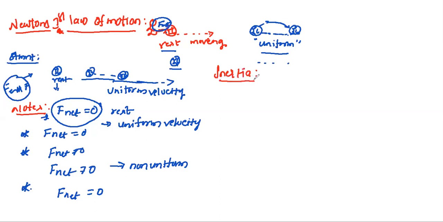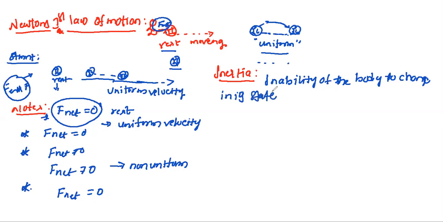Inertia. Inertia can be defined as the inability of the body to change its state unless acted upon by a net external force.